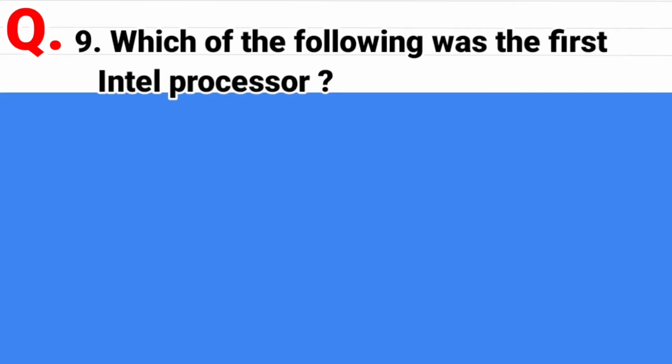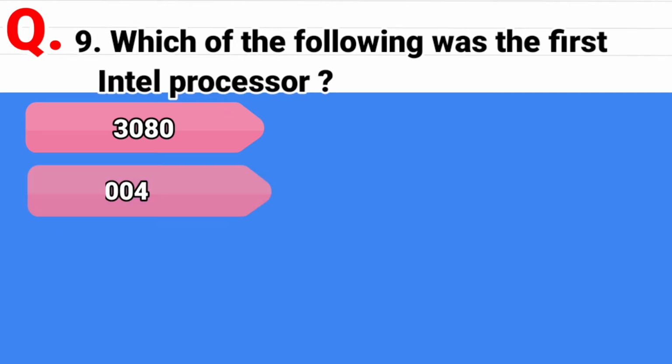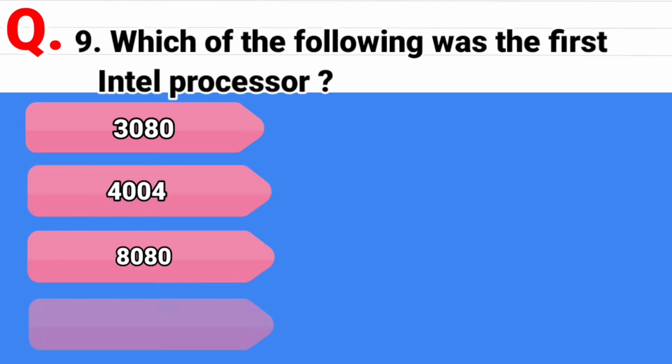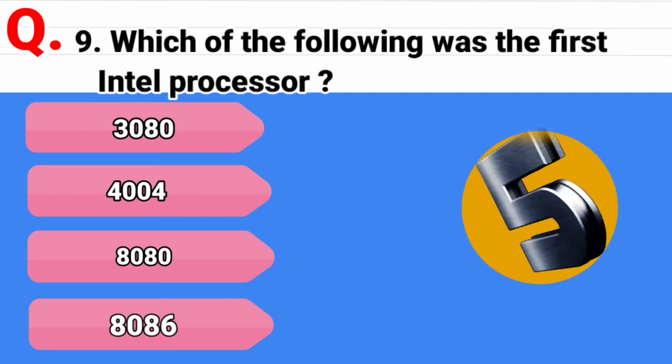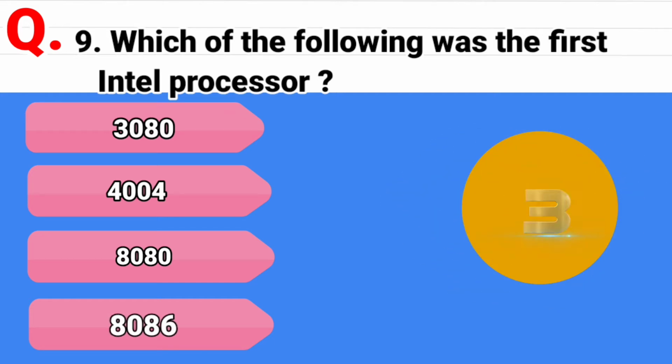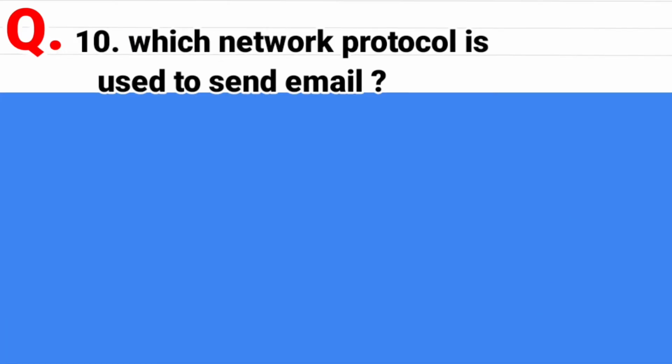Question 9. Which of the following was the first Intel processor? And the options are 3080, second option is 4004, third option is 8080, and the last option is 8086. And the correct answer is 4004.